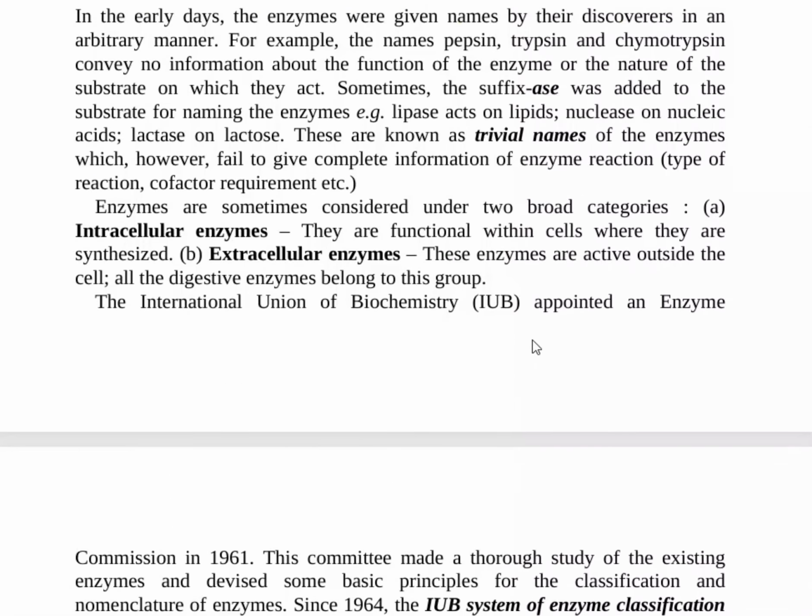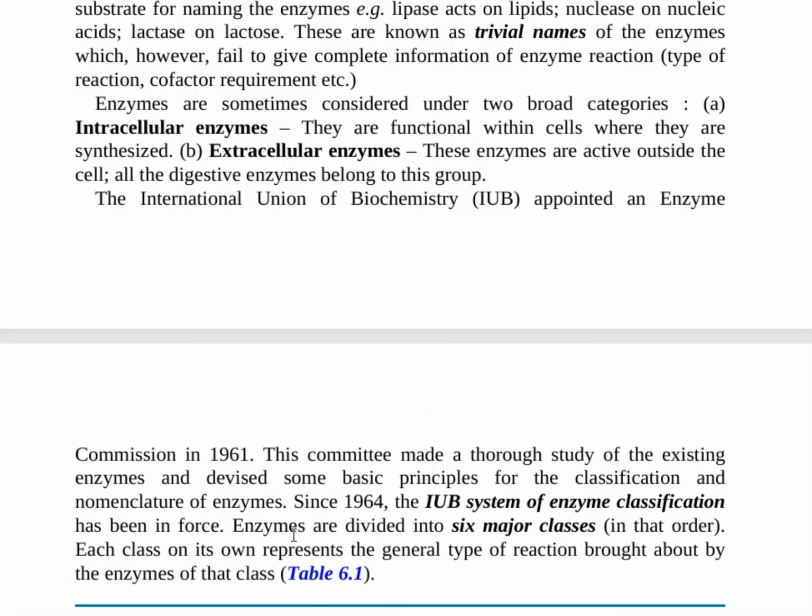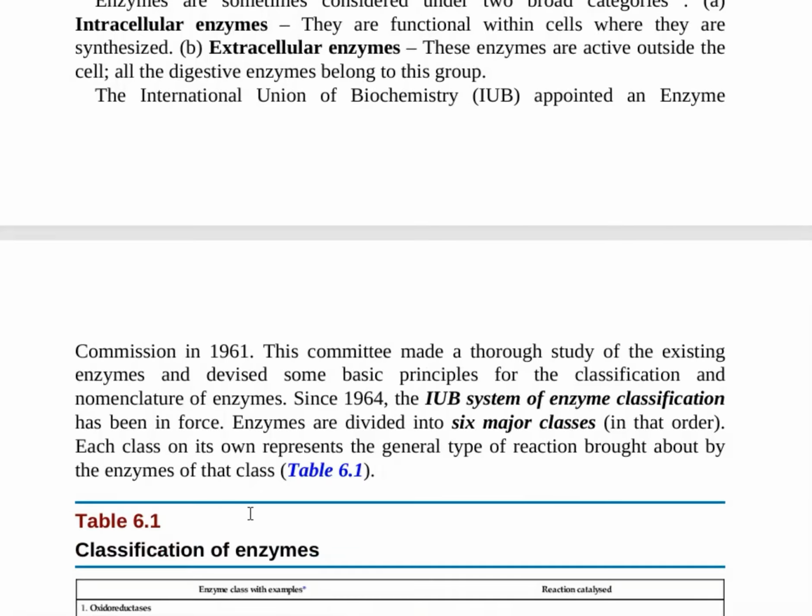Now, IUBMB or IUB, the International Union of Biochemistry, appointed an Enzyme Commission in 1961. This committee made a thorough study of the existing enzymes and devised some basic principles for the classification and nomenclature of enzymes in 1964. Enzymes classified on that basis fall into six major classes.